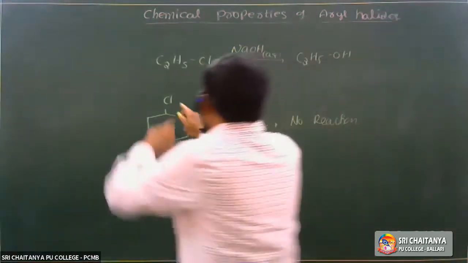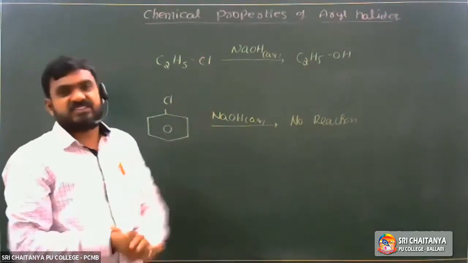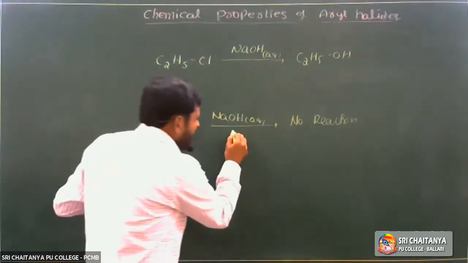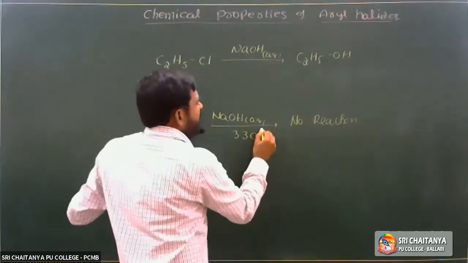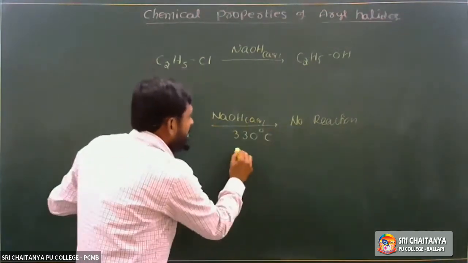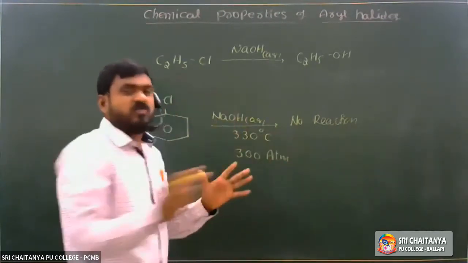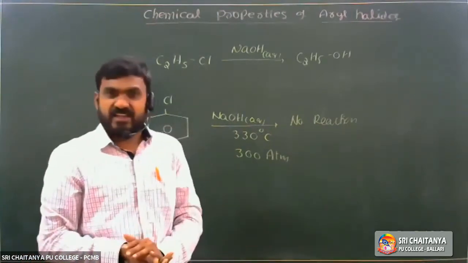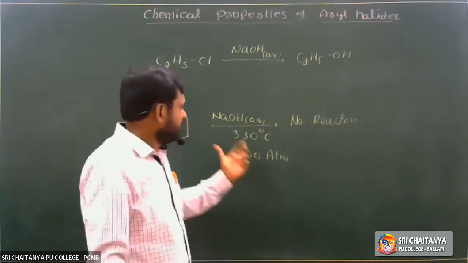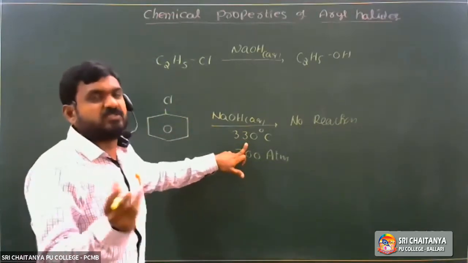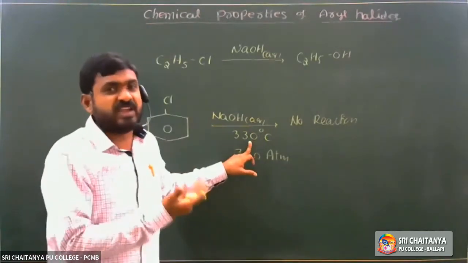Here Cl is replaced by OH under drastic conditions, at about 330 to 335 degrees centigrade temperature and about 300 atmospheres pressure. It is very high pressure. Atmospheric pressure is 1 atmosphere, so here we use very high pressure, 300 atmospheres, like in Haber's process. Room temperature is 25 degrees centigrade; here we use 330 degrees centigrade, also a very high temperature.